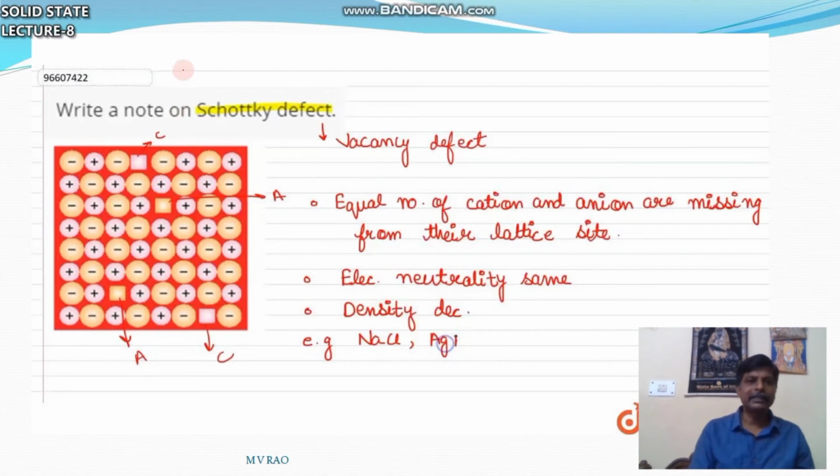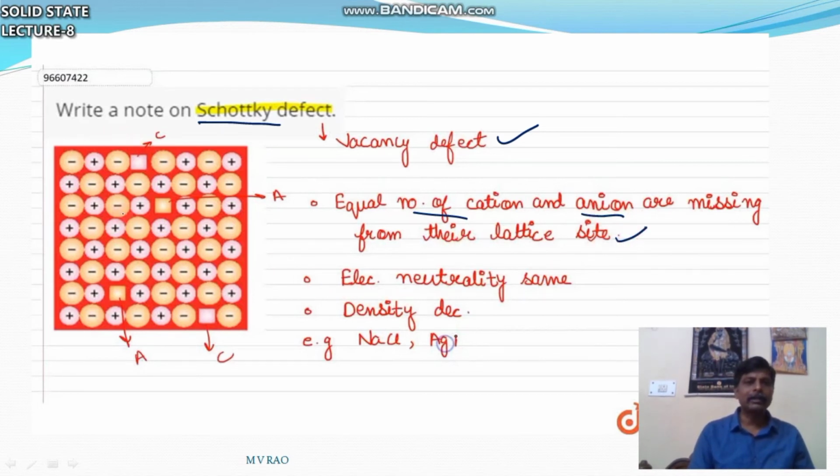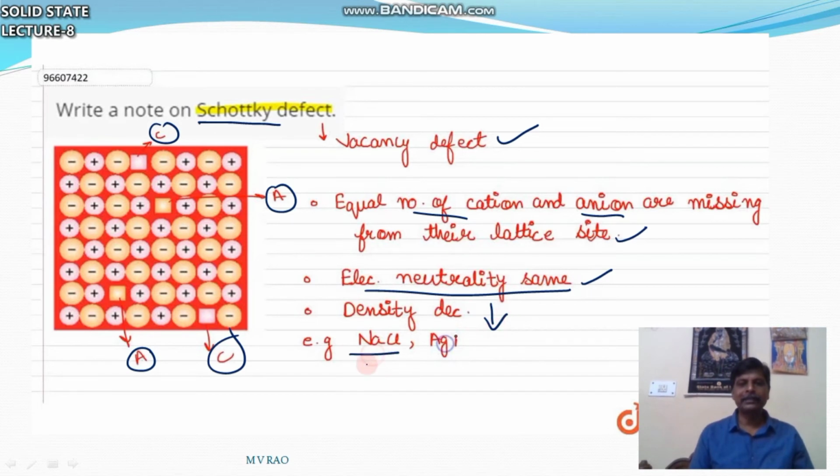So in an examination, for 3 marks or 2 marks, they will ask you to write a short note on Schottky defect. Schottky defect is a vacancy defect. An equal number of cations and anions are missing from their lattice sites. So 2 anions, 2 cations are missing, and overall it is electrically neutral. Density decreases. Examples: NaCl, KCl, NaBr.